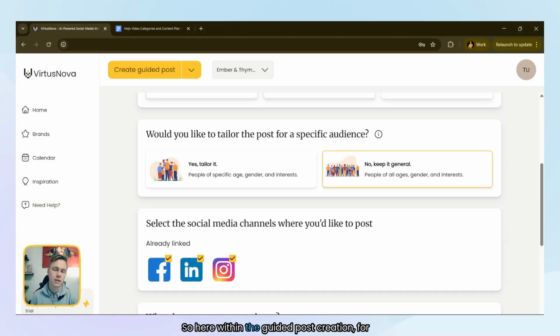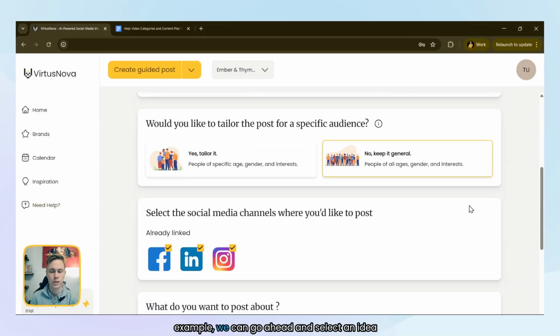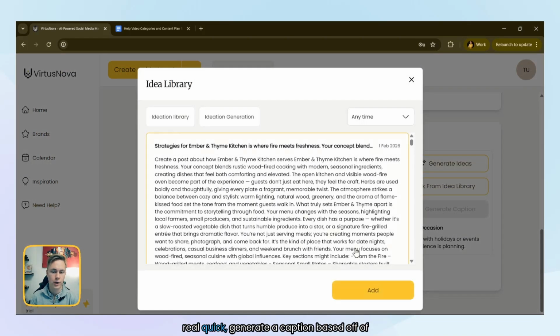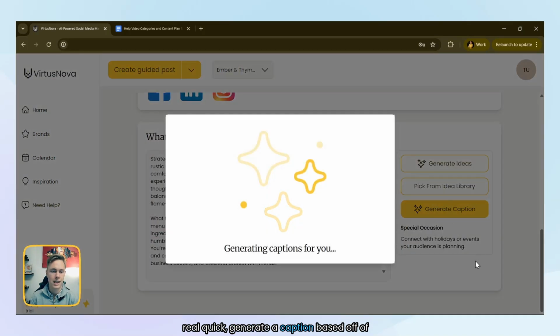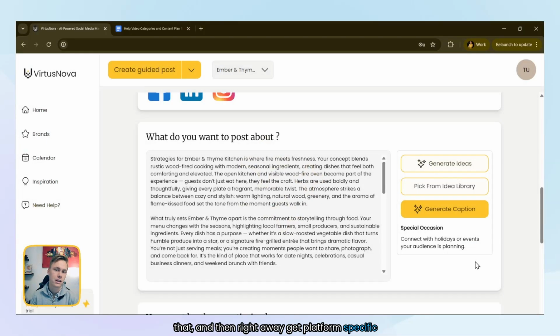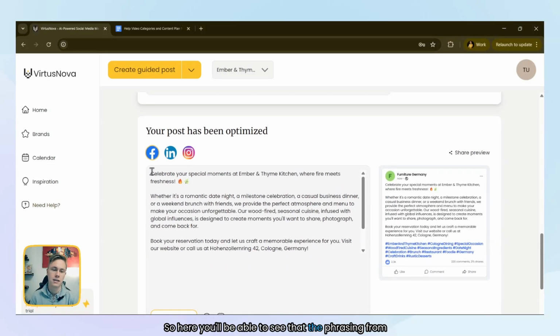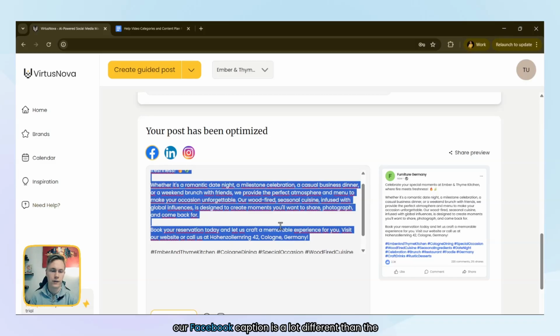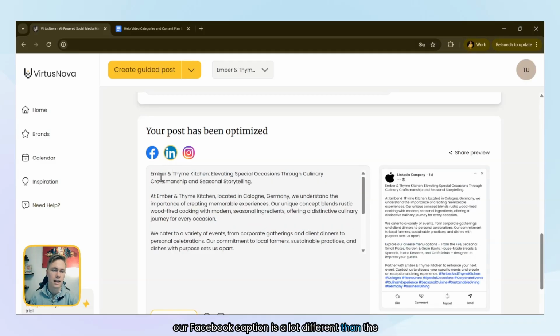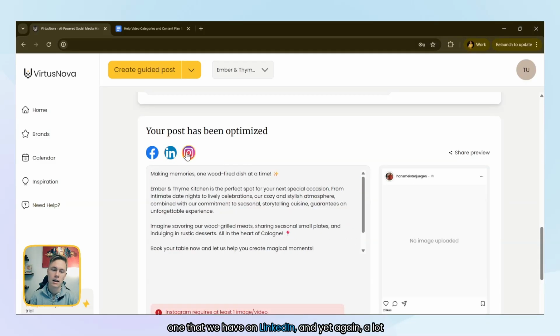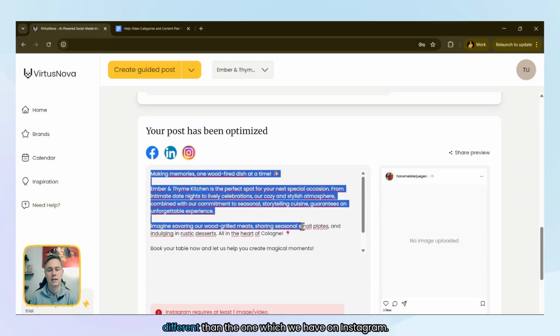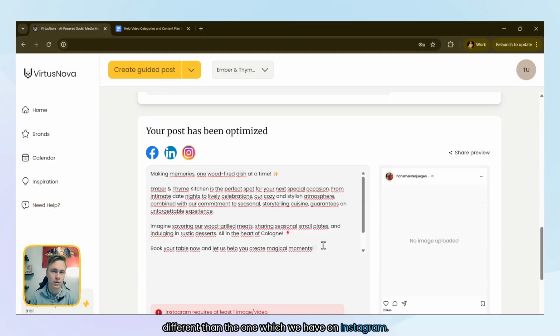So here within the guided post creation, for example, we can go ahead and select an idea real quick, generate a caption based off of that, and then right away get platform-specific captions based on the audience selection. So here you'll be able to see that the phrasing from our Facebook caption is a lot different than the one that we have on LinkedIn, and yet again, a lot different than the one which we have on Instagram.